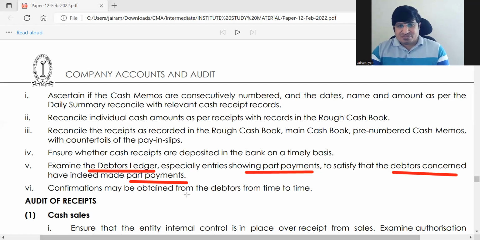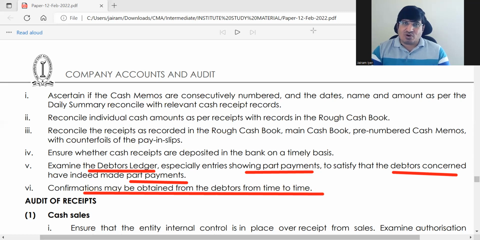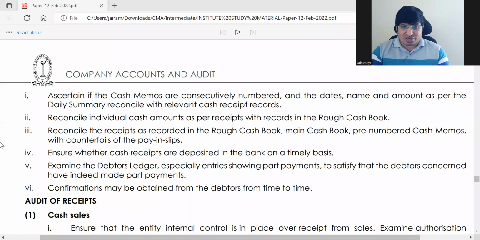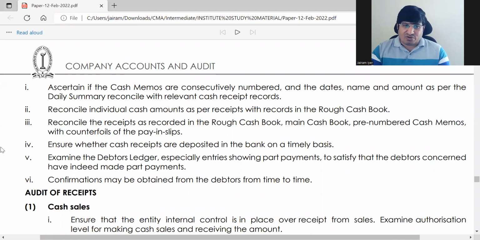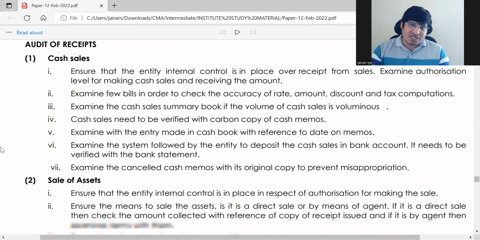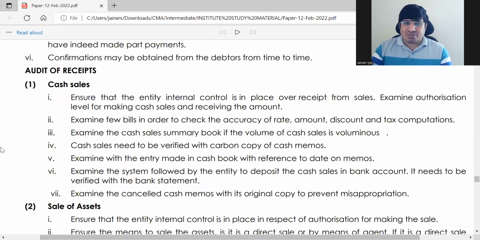And then obtain confirmation from the debtors from time to time, just to know how much he has paid. With that confirmation, you can cross check all this. So this is the teaming and lading method of fraud. Basically it is misappropriation; fraud will be a heavy word for this.